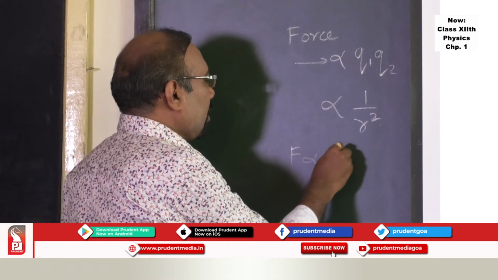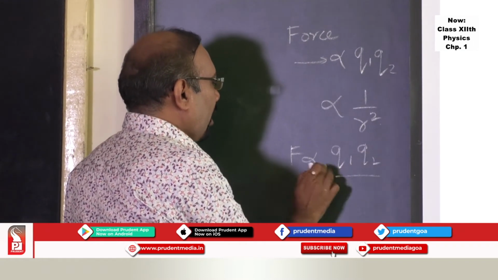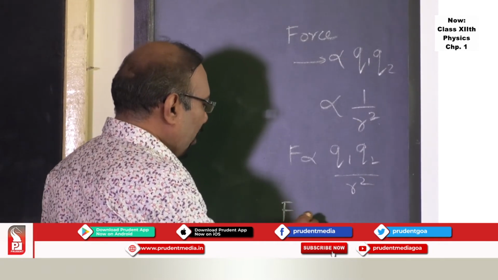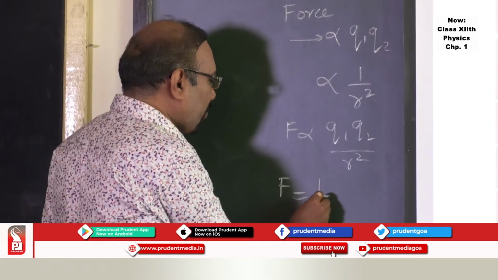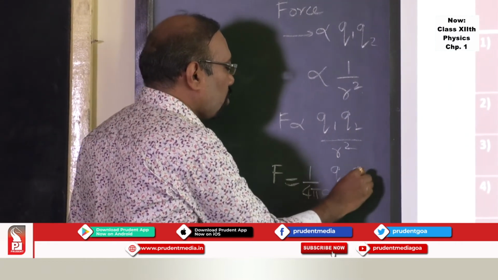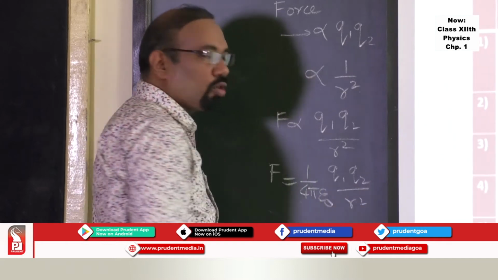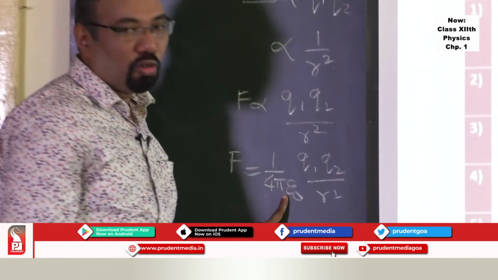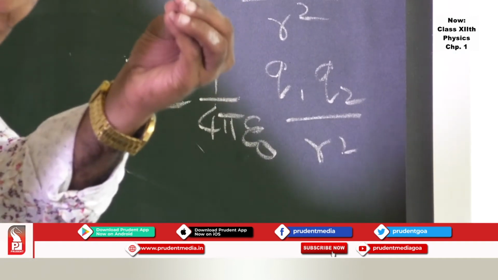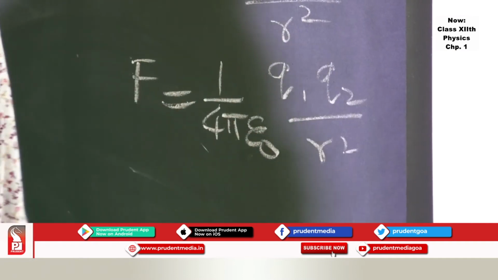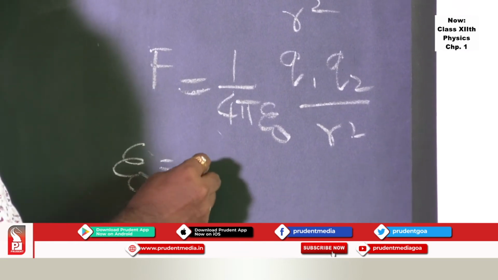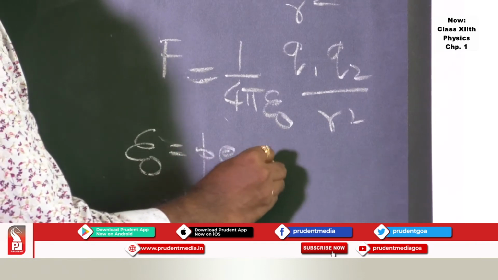And if you put this, then you will have the relation F is proportional to Q1 Q2 upon R square. And if you put an equal to sign, the constant comes into play. That constant K is 1 upon 4 pi epsilon 0, so F is equal to 1 upon 4 pi epsilon 0 Q1 Q2 upon R square. Now this epsilon 0 is a very interesting term. If the two charges are placed in vacuum or free space, then this epsilon 0 which comes into play is called the permittivity of free space.